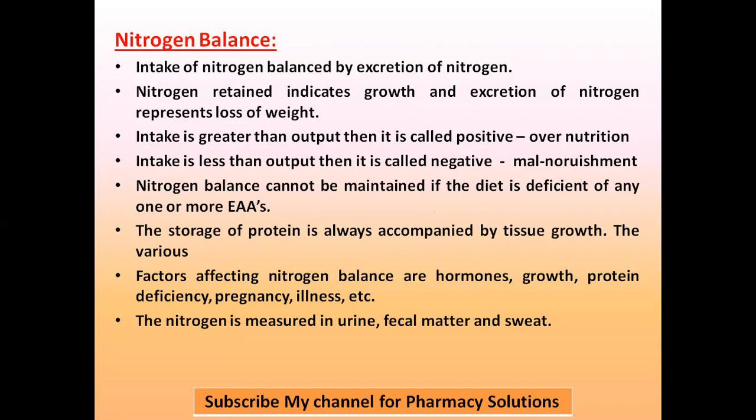Nitrogen balance cannot be maintained if the diet which you are taking is deficient of any one or more essential amino acids. That's how it is related. So the diet which you are taking should contain all the essential amino acids. If it is not containing them, then nitrogen balance cannot be maintained. And the storage of protein is always accompanied by tissue growth. As I told you, nitrogen retained indicates growth.